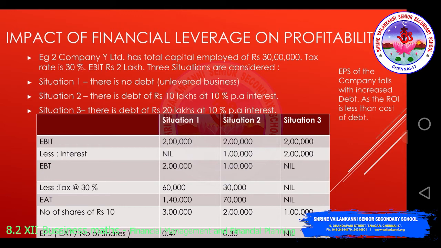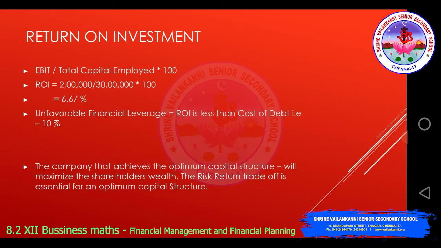In the third situation, EPS of the company falls with increased debt as the return on investment is less than the cost of debt. So this is an important finding here. When the return on investment is less than the cost of debt, then EPS will fall. You can find out the return on investment here: EBIT divided by total capital employed. So EBIT, earnings before interest and tax, is 2 lakhs divided by 30 lakhs capital employed into 100, which is 6.67%. Unfavorable financial leverage, which is when the return on investment is less than the cost of debt, which is 10%.